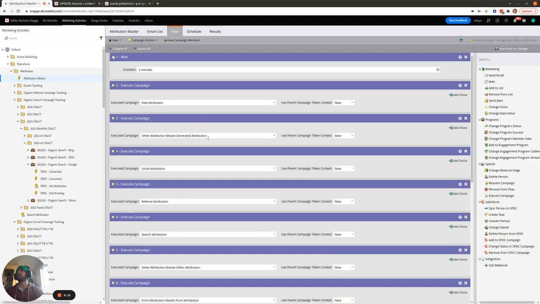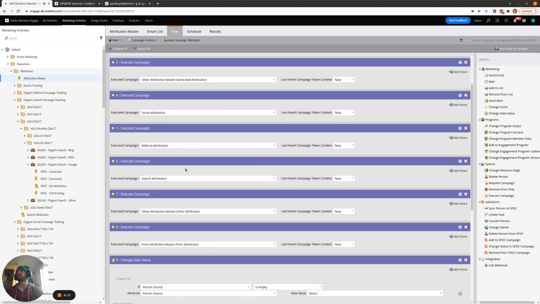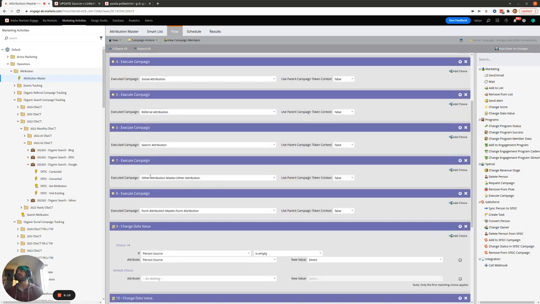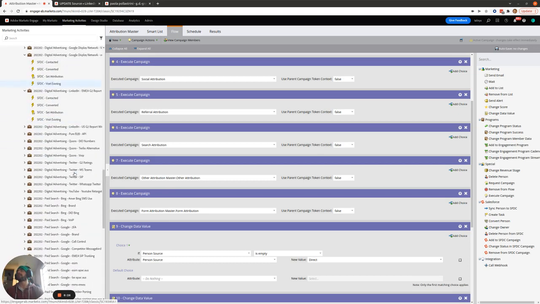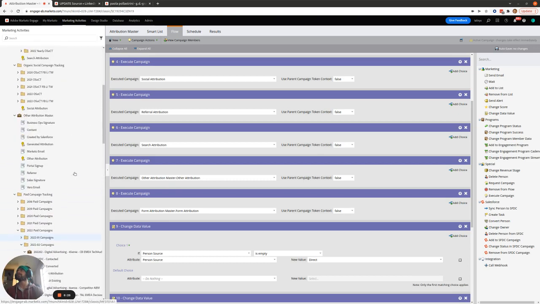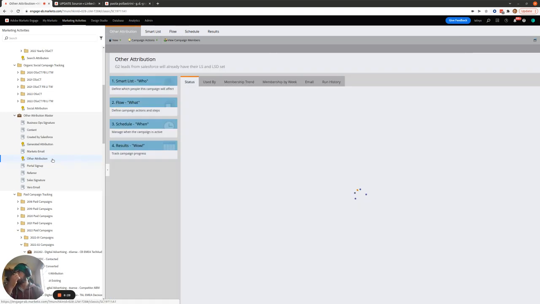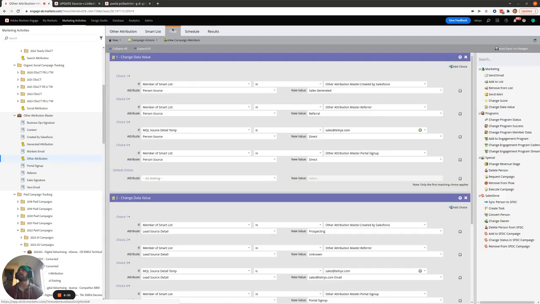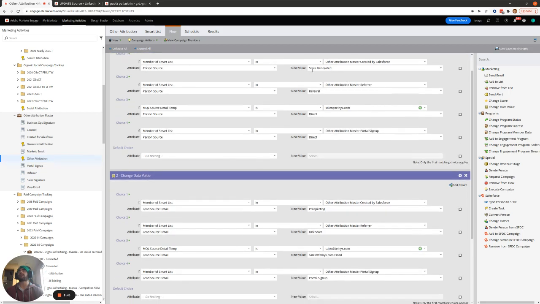So we go through paid, we go through the generated attribution, social, referral, search, and then we go through other attribution and then form attribution. So the other attribution, once again, relies on smart lists to assign a person's person source and lead source detail. So for example, if we know they were created by Salesforce and they're a member of this smart list, we're going to give them the person source of sales generated and lead source detail of prospecting.